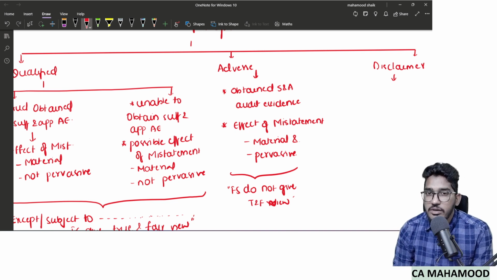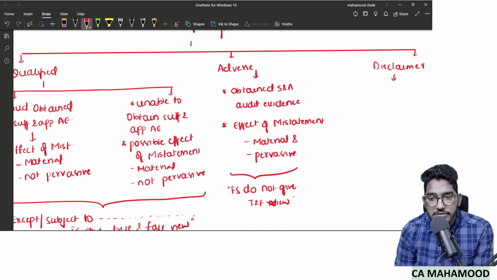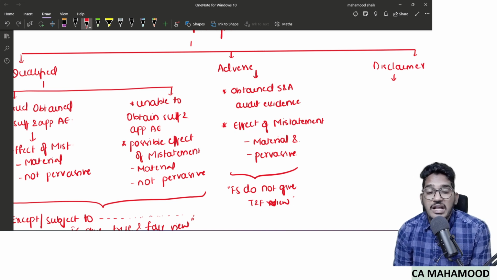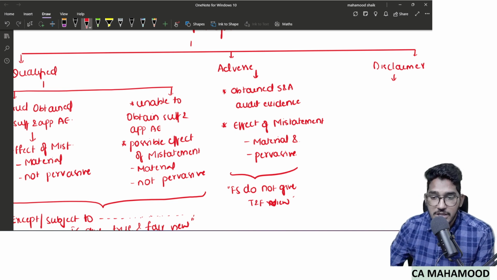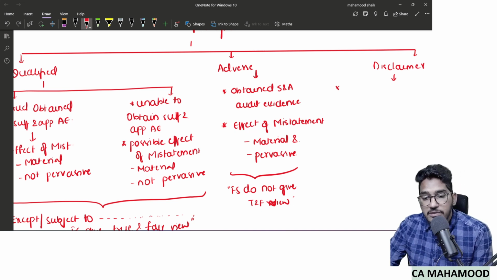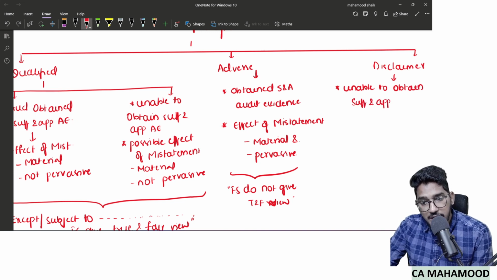When will the auditor say it? When he has evidence or when he doesn't have evidence? When the auditor is not having evidence, then he will use that terminology, that they are not able to express an opinion. So disclaimer of opinion will be given in one circumstance, when the auditor is unable to obtain sufficient and appropriate audit evidence.